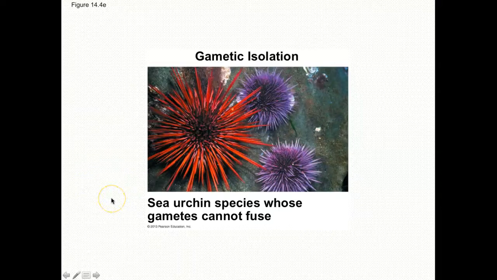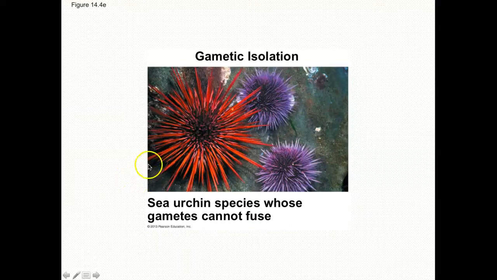So the way that they mate is that the males and females will just release their gametes into the water, right? So in the water, floating around, is a bunch of eggs and a bunch of sperm. And so the water carries the egg towards the sperm and you have fertilization.